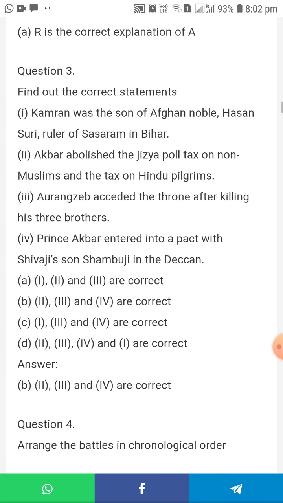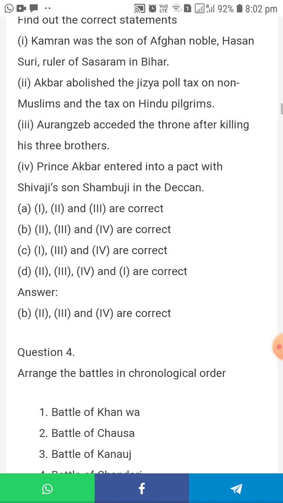The second one is correct, Akbar abolished the jizya poll tax on non-Muslims. The third is also correct, and the fourth, so the second, third and fourth are correct.